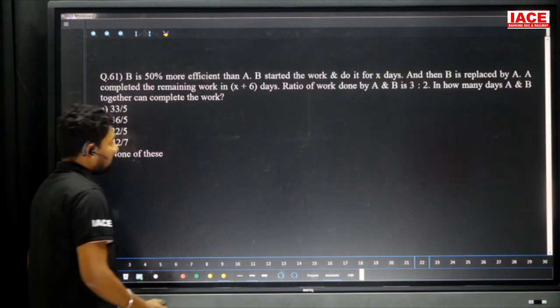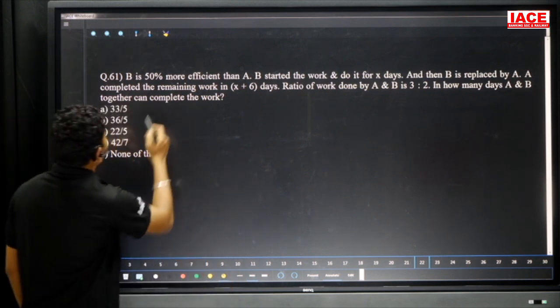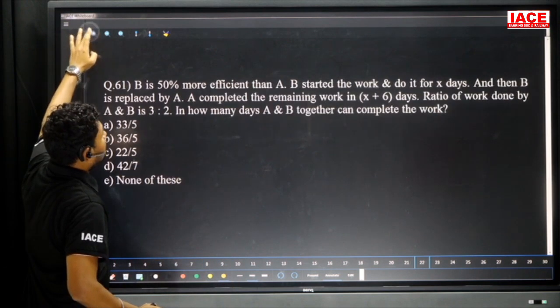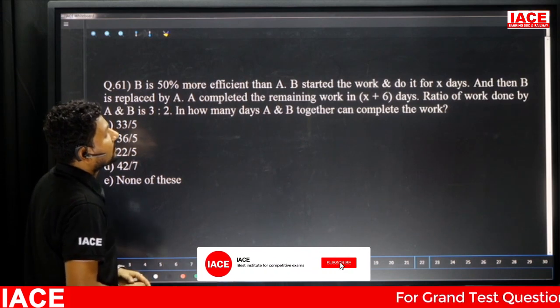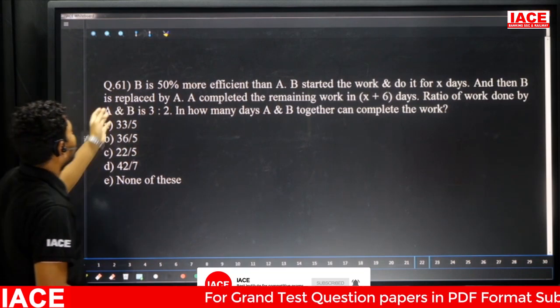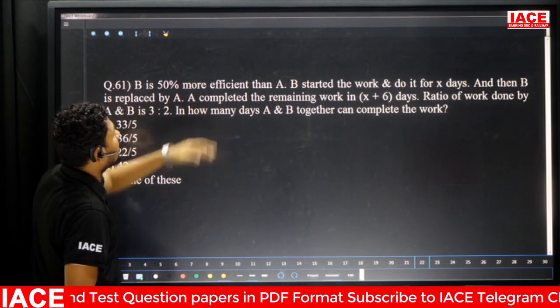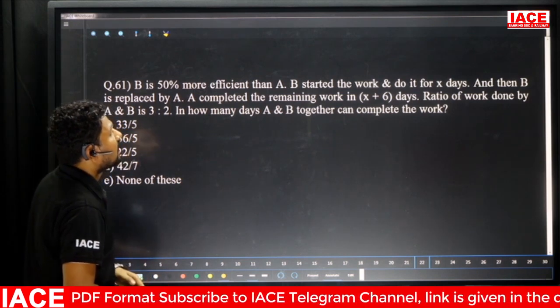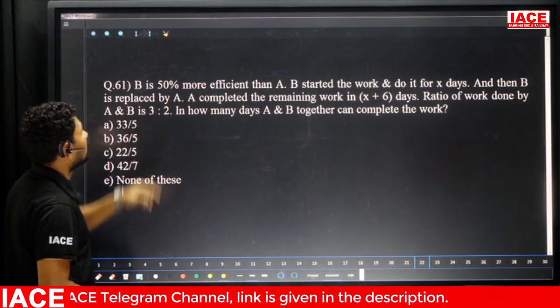Here B is 50% more efficient than A. B started the work and did it for X days, and then B is replaced by A. A completes the remaining work in X plus 6 days. What is the ratio of work done by A and B?